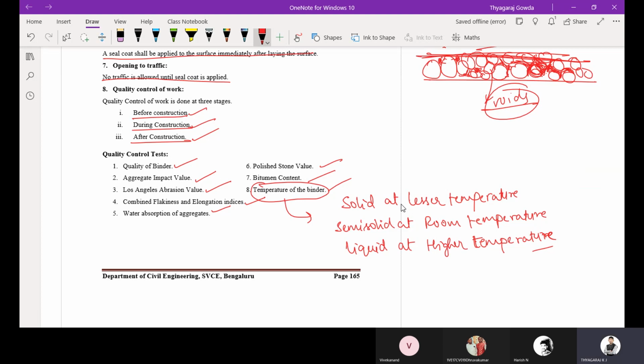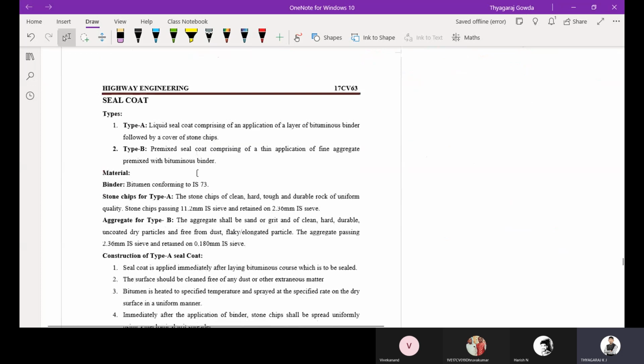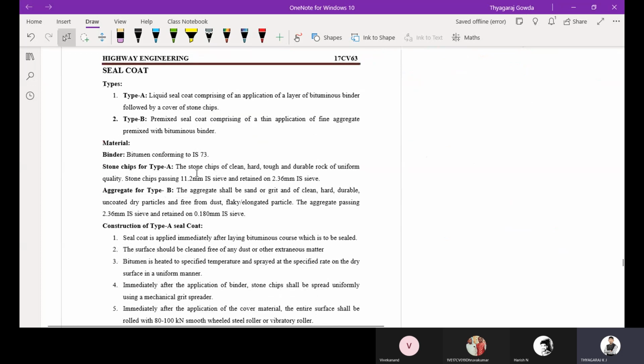Is it clear, OGPC construction? Yes, sir. Okay. Next is the seal coat. I told you, as soon as you lay the OGPC, the seal coat should be provided. So what is the function of the seal coat? To seal the voids which are present in the open graded mixes.